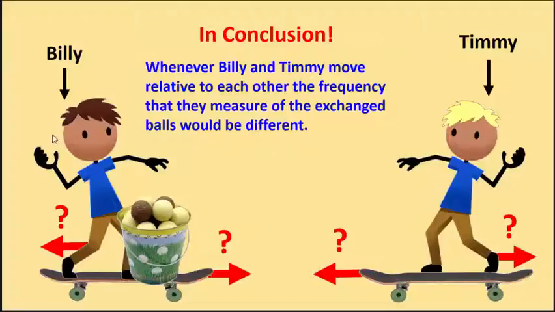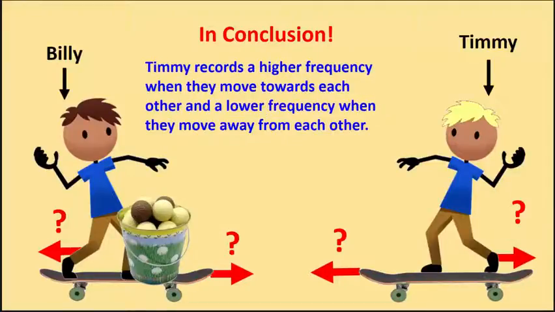Billy is always going to measure the frequency with which he tosses the balls, which in this case is 1 per minute. Timmy is going to measure either smaller or larger frequencies. Timmy would measure a higher frequency when they move towards each other, and a lower frequency when they move away from each other.